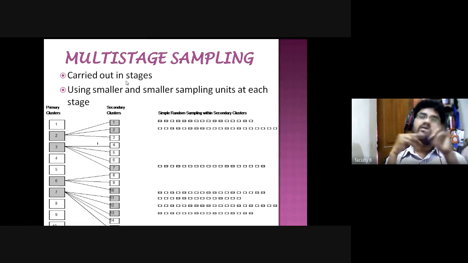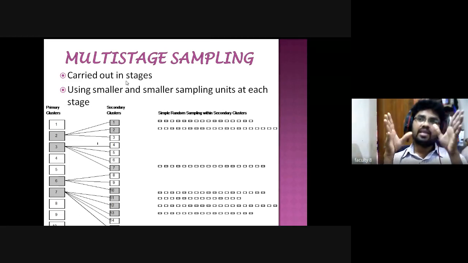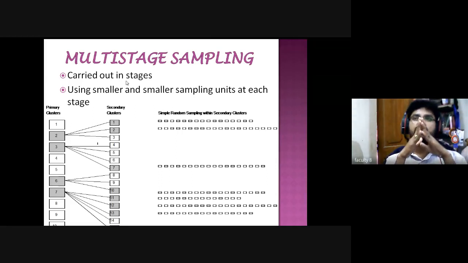Within the mandals there are a number of villages, around 20 to 25. A particular village may have the highest number of completed suicides, so I may select two villages from each mandal.